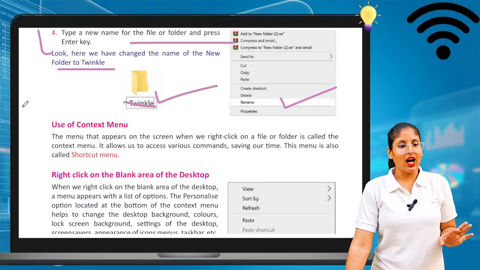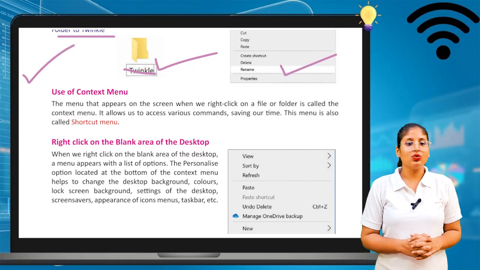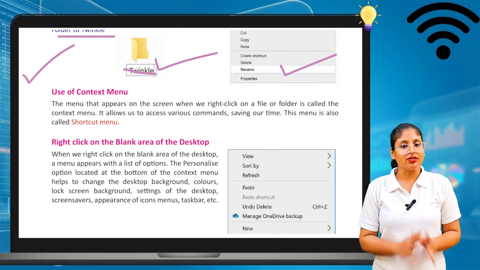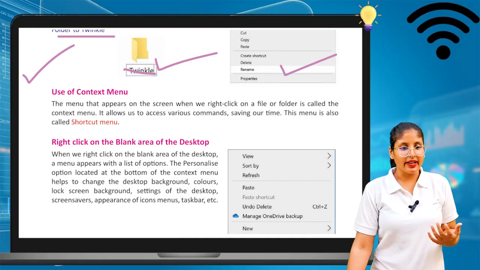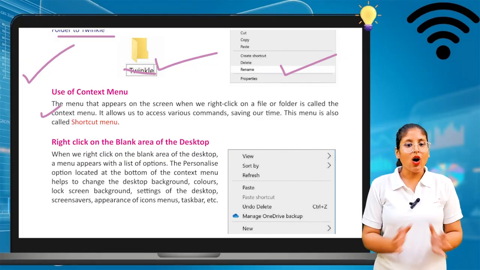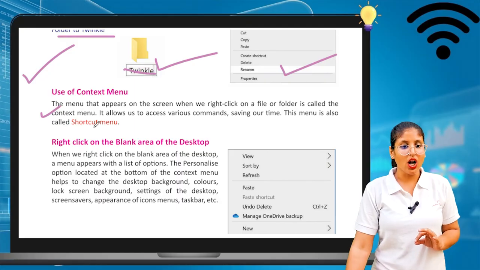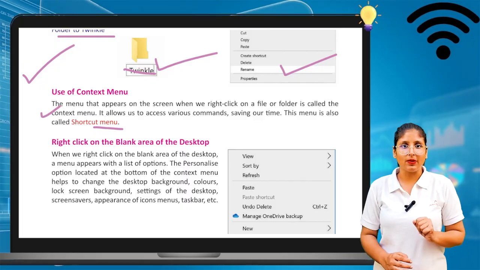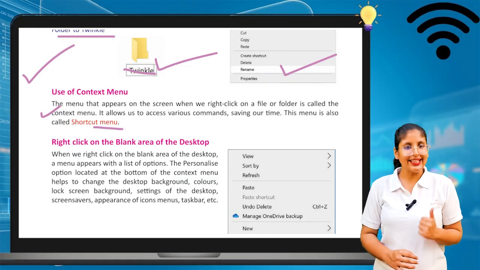Okay, now we can see the use of context menu. What is the use of context menu? Let's see. The menu that appears on the screen when we right click on a file or a folder is called context menu. It allows us to access various commands and saves our time. This menu is also called shortcut menu. So context menu is the same as shortcut menu. What is shortcut menu? How can we create a shortcut? Let's have a look.